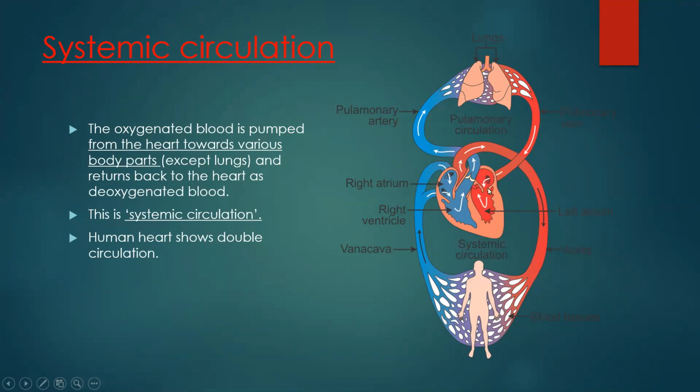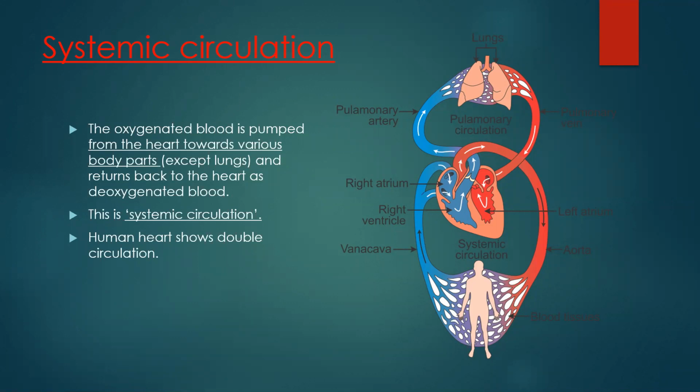So when the left side of the heart, that is the left auricle and left ventricle, receives oxygenated blood, through the aorta, you can see this part is the aorta, it is given to the different systems of the body. ये pure blood पूरा कहा जाता है to the various systems of the body. जैसे it will go to kidneys, it will go to intestine, liver, different parts.